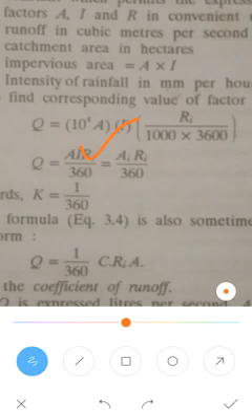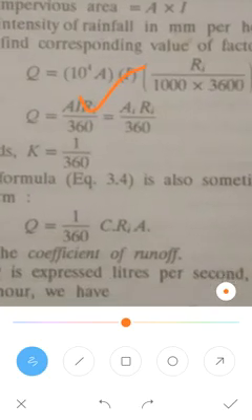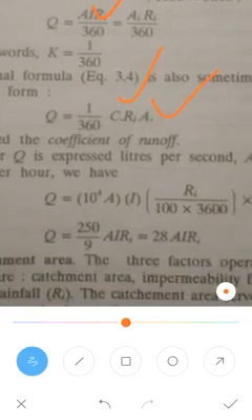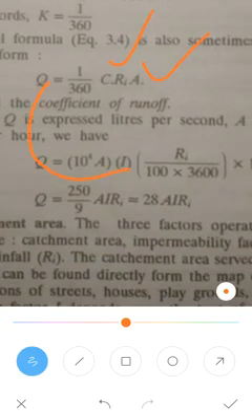Sometimes this rational formula is also expressed in the form of 1 by 360 into C Ri into A, where C is the coefficient of runoff. You have to remember this formula.